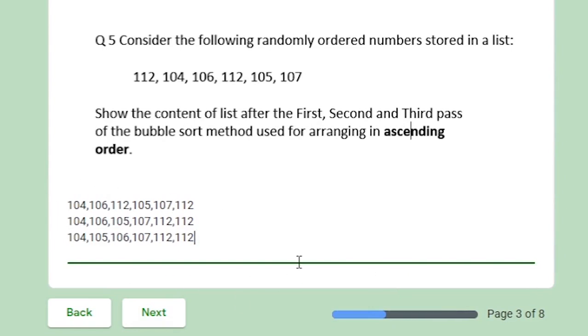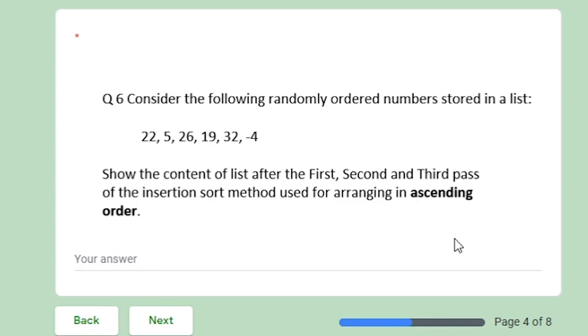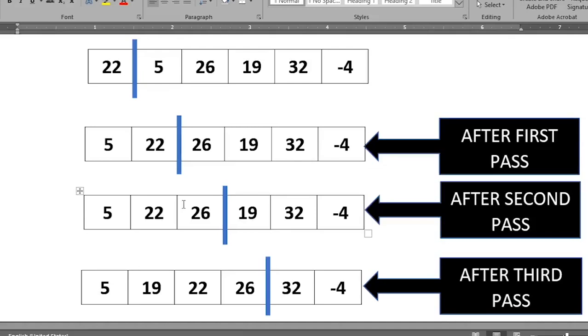Okay. Now let's move to our next question. The question is, consider the following randomly ordered numbers stored in a list. Now show the contents of the list after the first, second and third pass of the insertion sort method. Okay. So first I will show you, and then we will fill in the answer to this question. Here you can see the list of items.